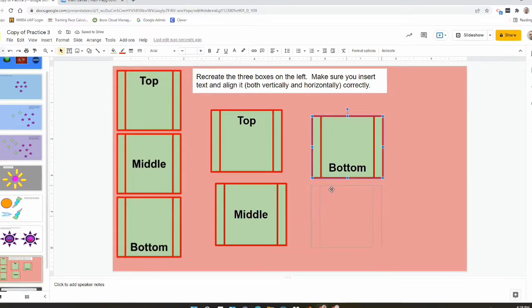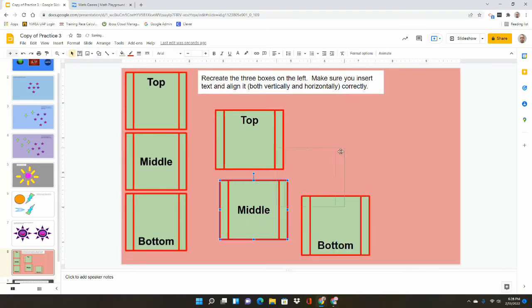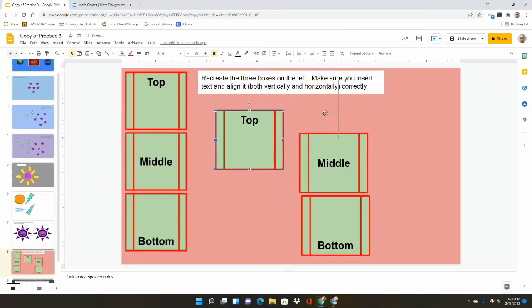And then you can arrange your boxes similar to mine, like that.